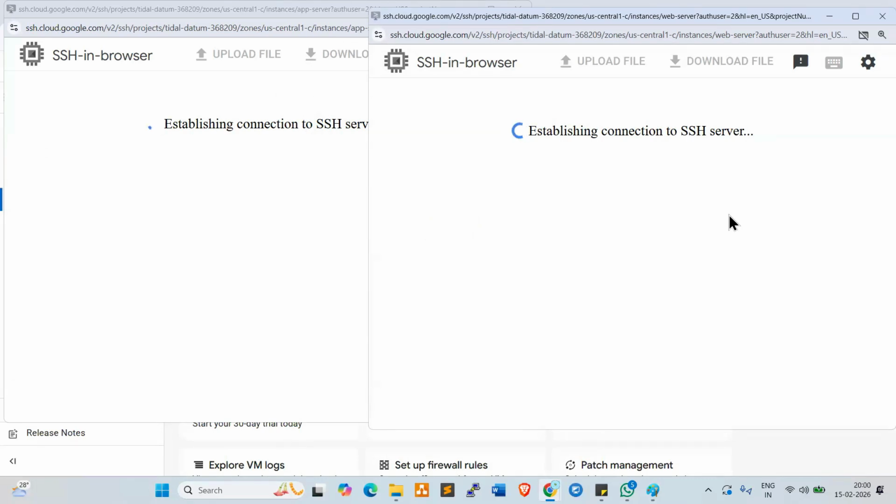They will not connect because firewall should be enabled. At least SSH and HTTP should be enabled so that they will allow you to connect.